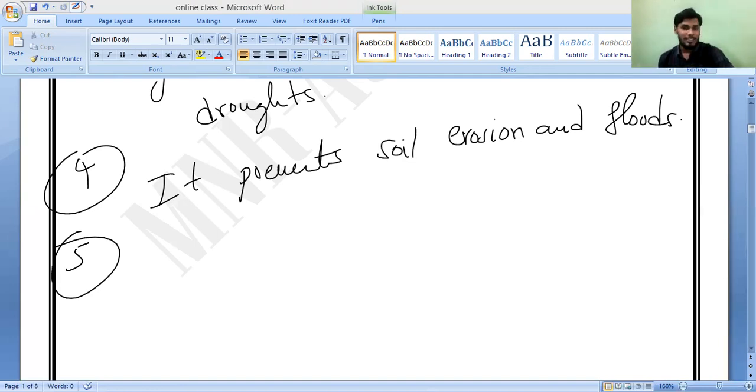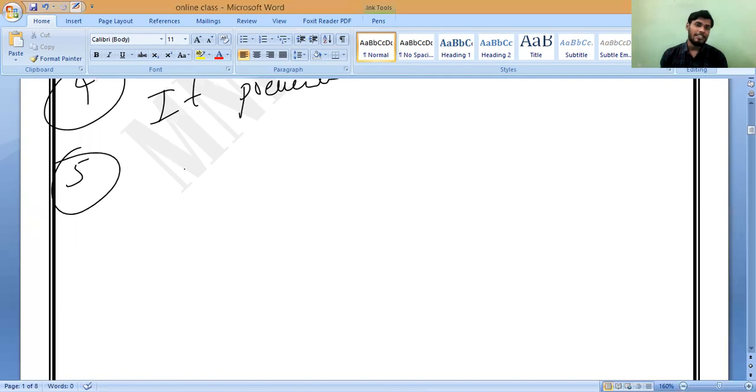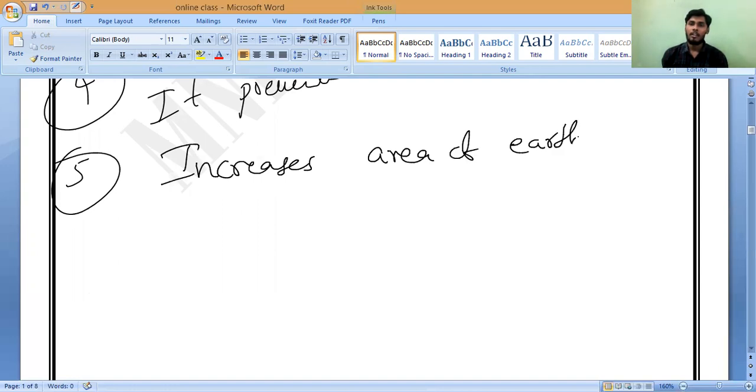Increases the area of earth. It increases the area of earth, which what? Under forest, correct or not? Increases area of earth with forest. With what? Forest.